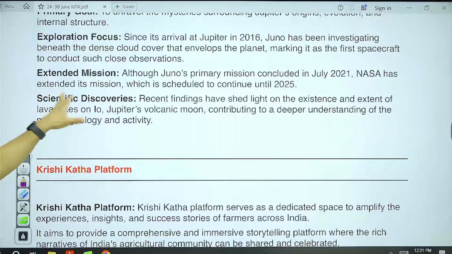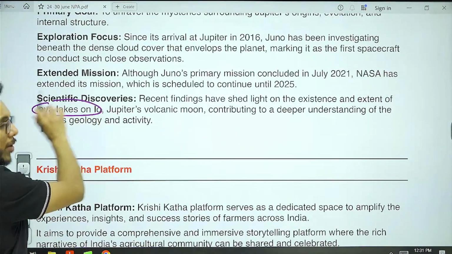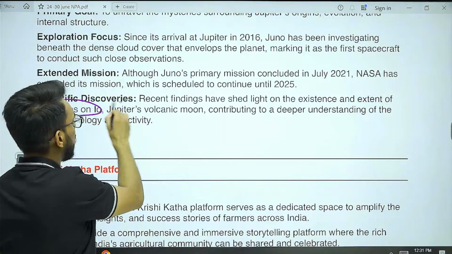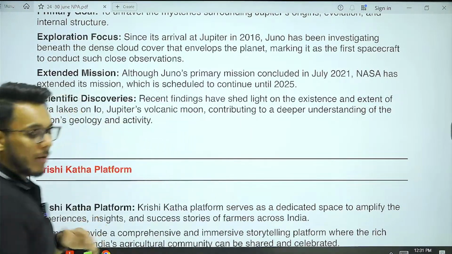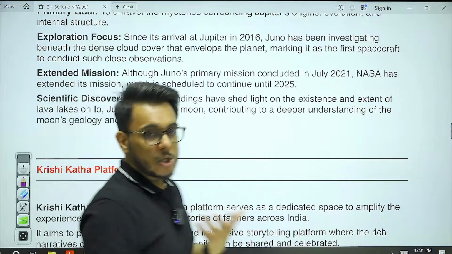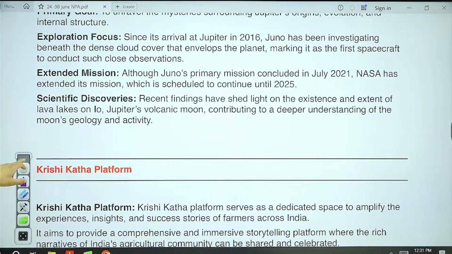Okay. Now, what discoveries it has made? It has found lava lakes on Io. I just told you. Jupiter's volcanic moon. Fine, it has found out. And also, it has given information with respect to geology of Jupiter. Now, moving on.